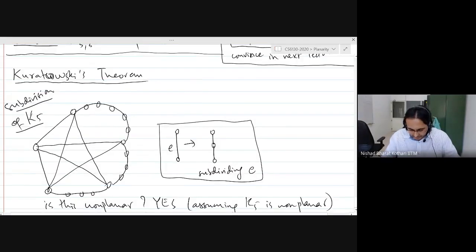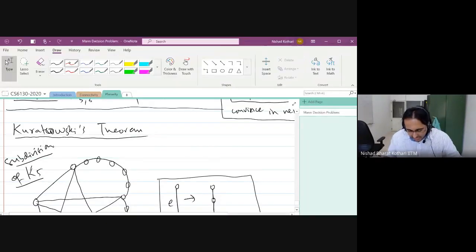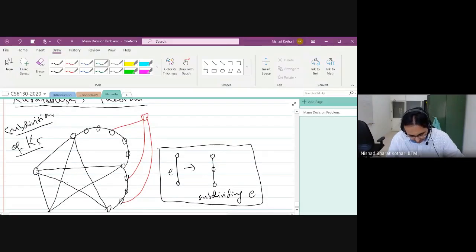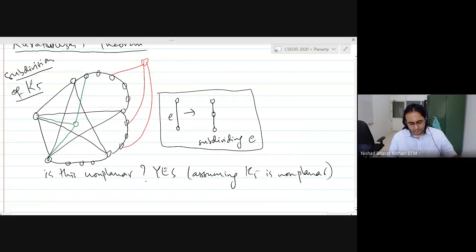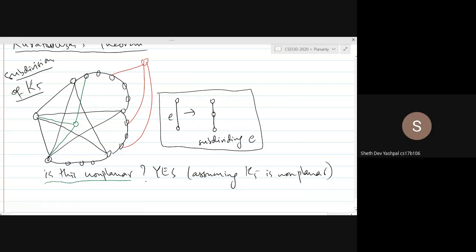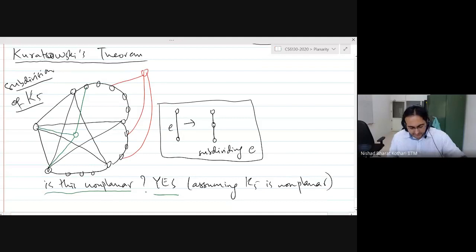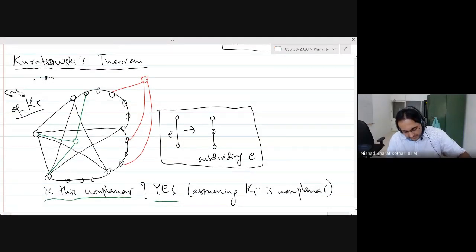Now I have another question. What if I add more things to this graph? Is the new graph non-planar? Yes, right? So this is not a subdivision of K5, but this is a graph that has a subdivision of K5 as a subgraph.